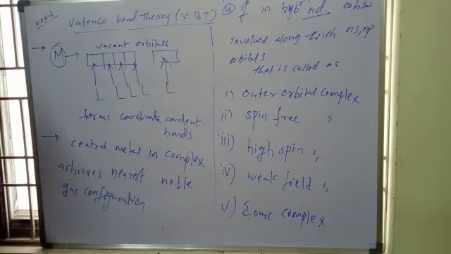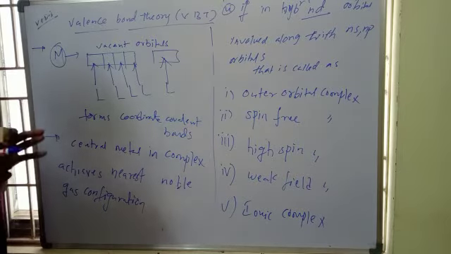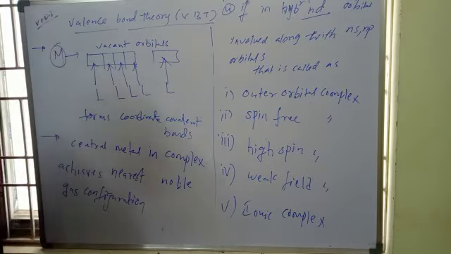Now, the electrons in incompletely filled orbitals after formation of the complex are responsible for magnetic behavior.